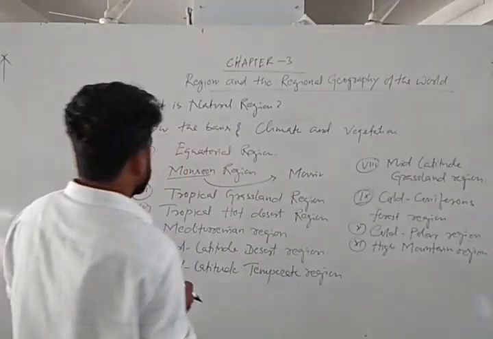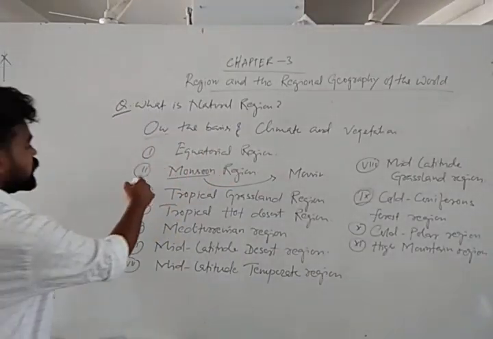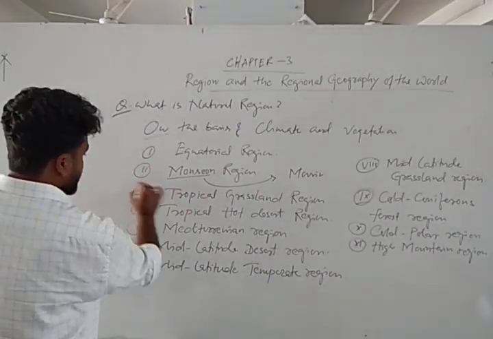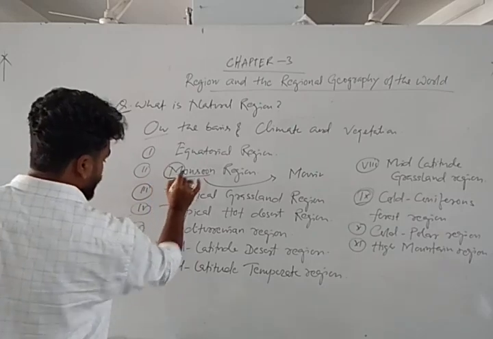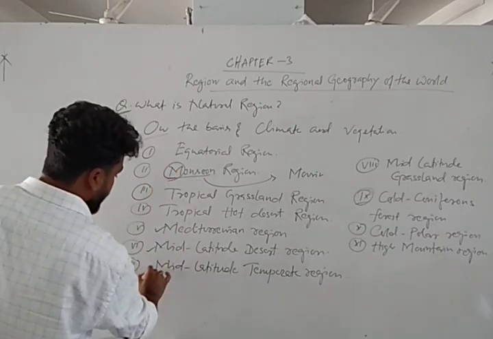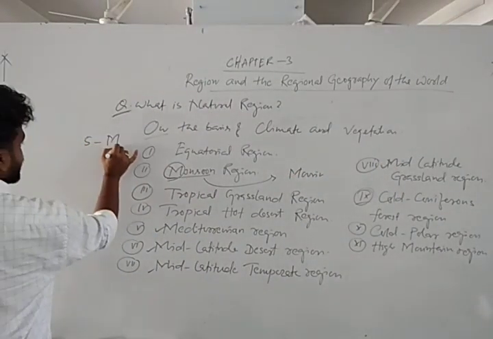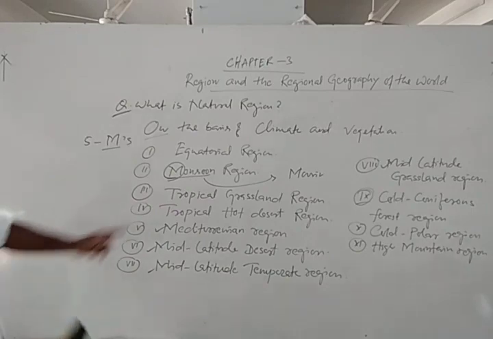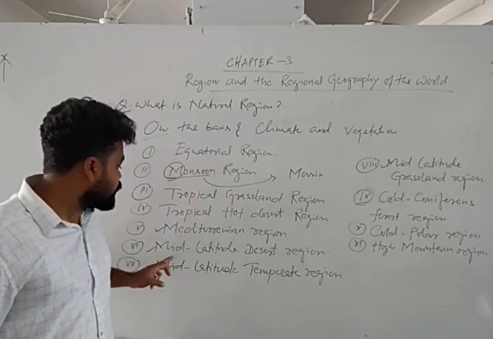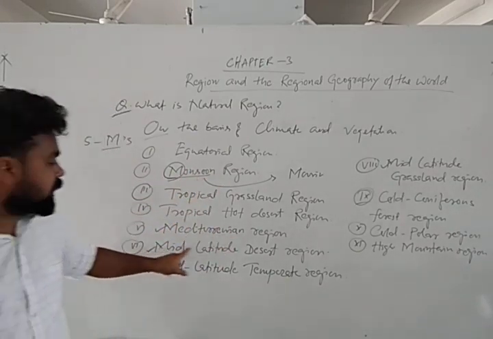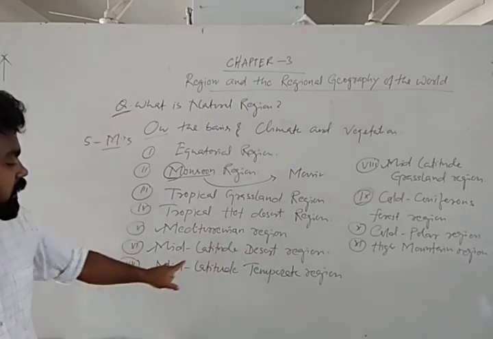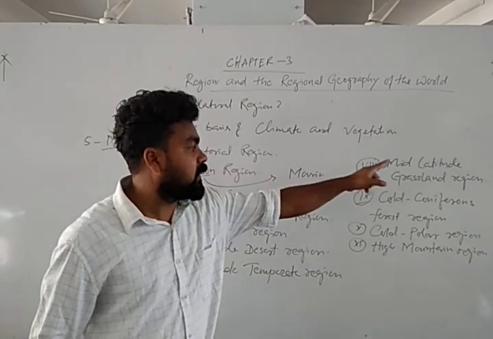Just like, equatorial region is one. Then the M's: monsoon region, Mediterranean region, mid latitude desert region, mid latitude temperate region, mid latitude grassland region.